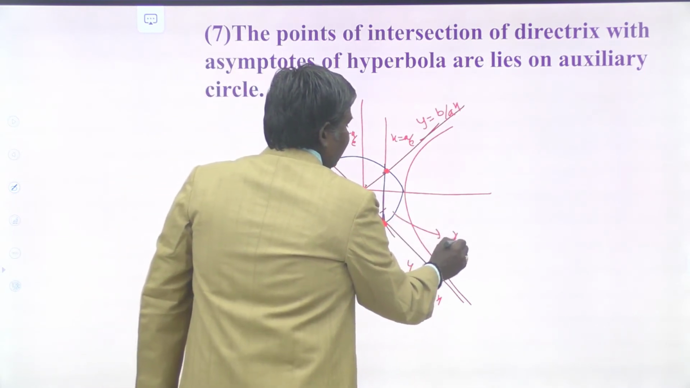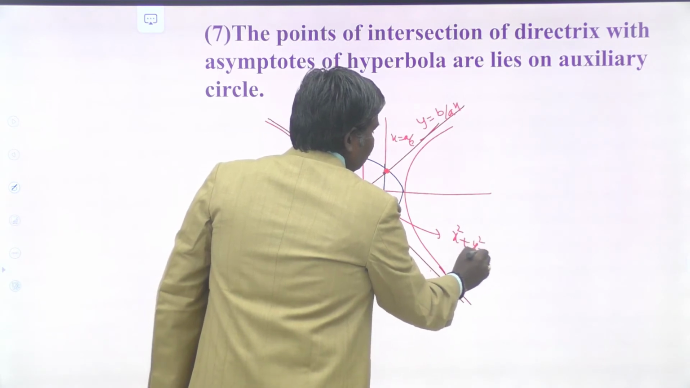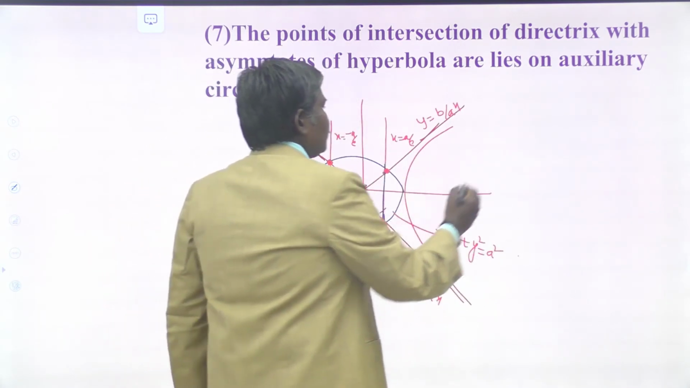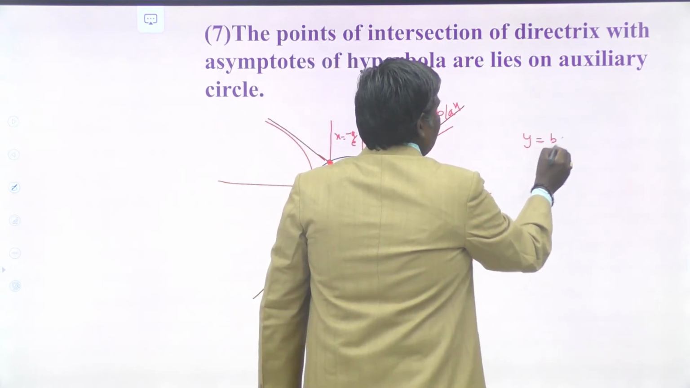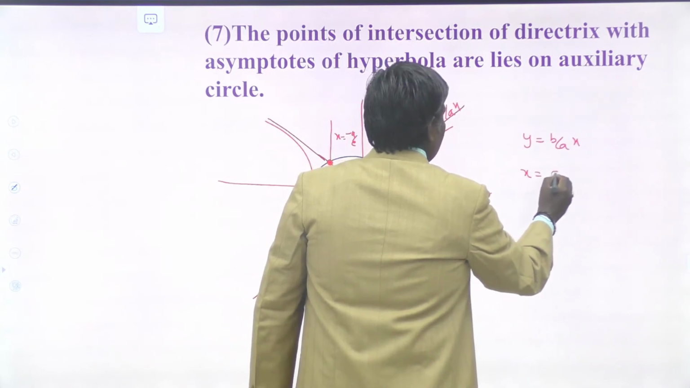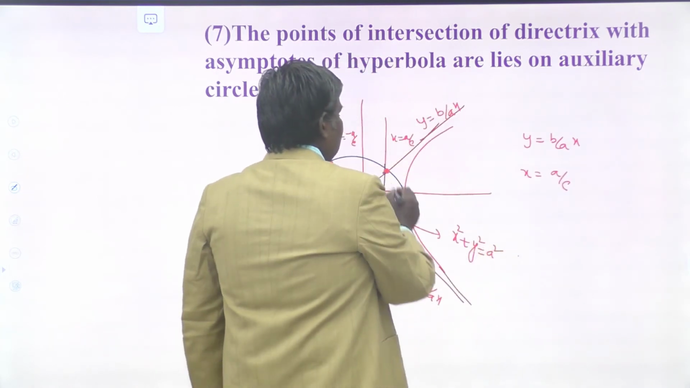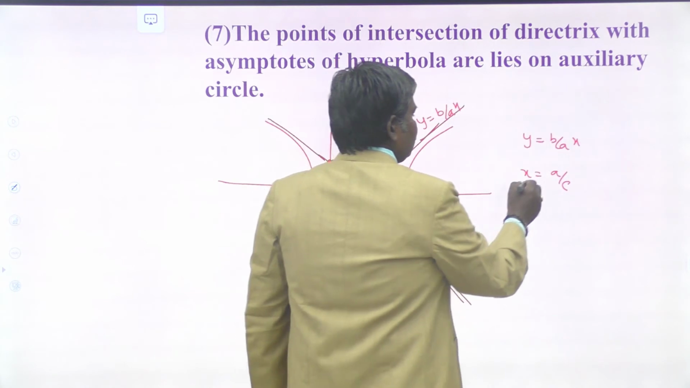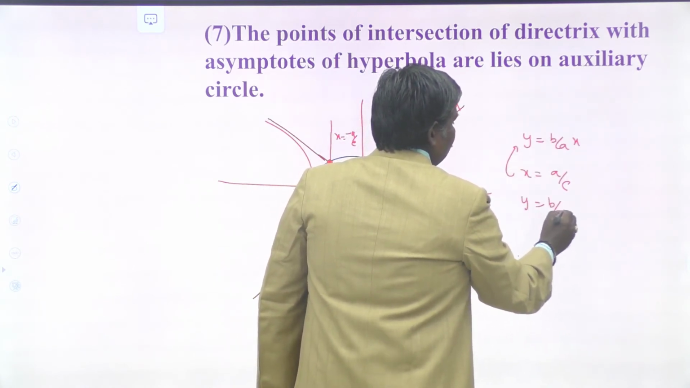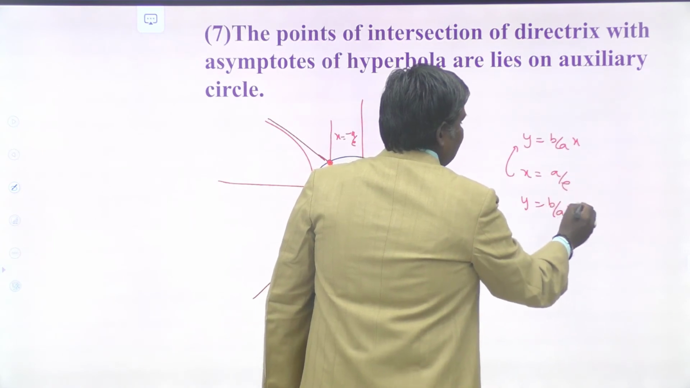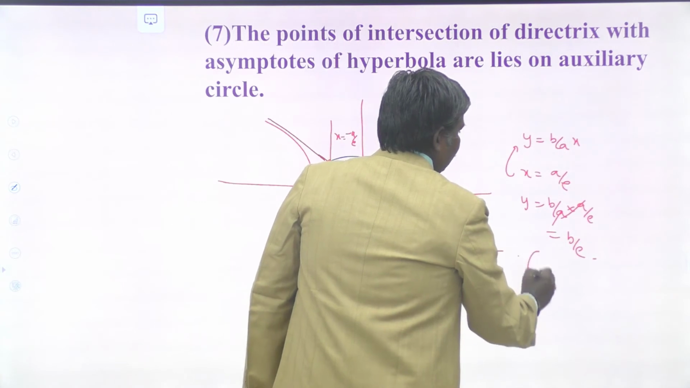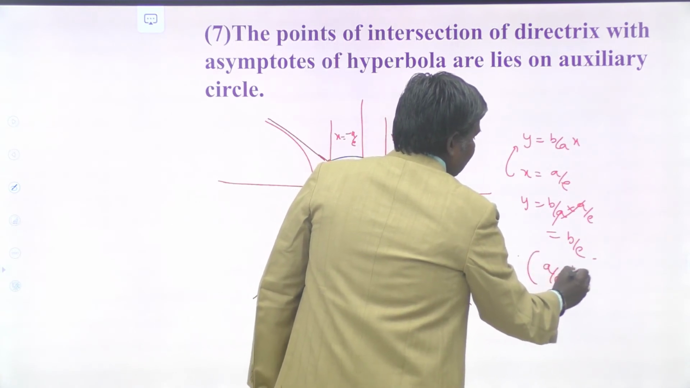What is the equation of the auxiliary circle? x square plus y square equals a square. So what is the equation? y equals b by a x. What is x? x equals a by e is one of the directrices. Let us try to solve this point of intersection. Substitute the x value there. We get y equals b by a into x, x means a by e. a gets cancelled. That is b by e. So we have the point of intersection as a by e comma b by e.